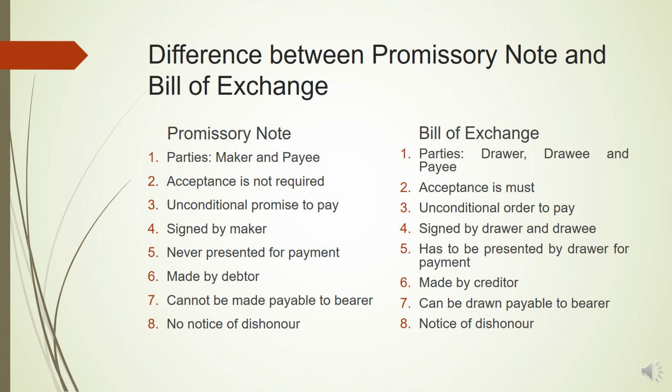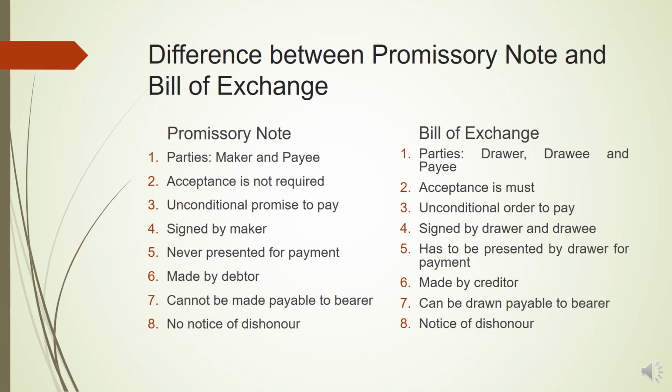Second, in promissory note acceptance is not required, but in bill of exchange, acceptance is a must. So a promissory note must not be accepted by the payee. But in bill of exchange, first of all, it is drawn by the drawer and then it is presented to the drawee for acceptance. So the drawee has to sign it and then give it back to the drawer. Only then it will be considered as a valid bill of exchange.